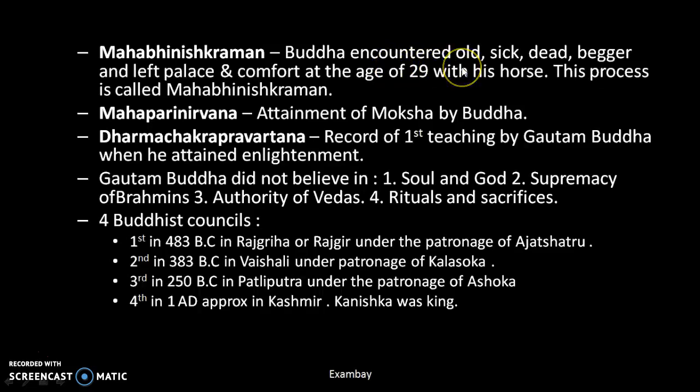Then what is Mahabhinishkraman? Buddha encountered old, sick, dead at the age of 29, after which his heart and mind changed. Before that he was a prince. This process is called Mahabhinishkraman. After Mahabhinishkraman, he decided to spend all his life as an ascetic, right? Then Mahaparinirvana, attainment of moksha by Buddha.